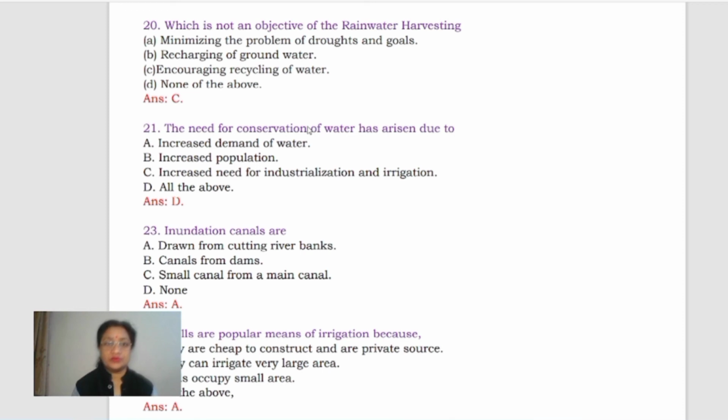The main objective is to recharge the groundwater and to conserve more water, to save water for future use, or you can say to sort out the problem of droughts and all. So A and B both are the main objectives, and none of the above cannot be the option. So what is left with us? Only C. C is the correct answer for this. Clear? Now come to next.